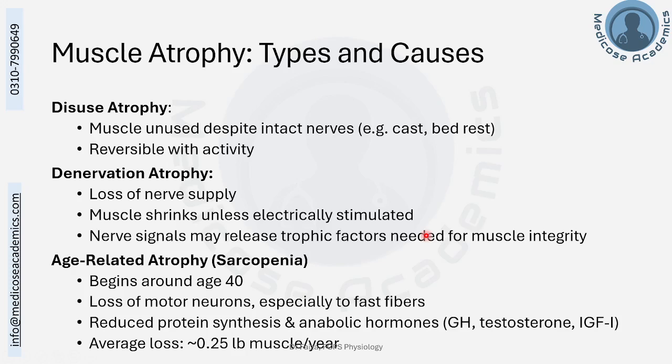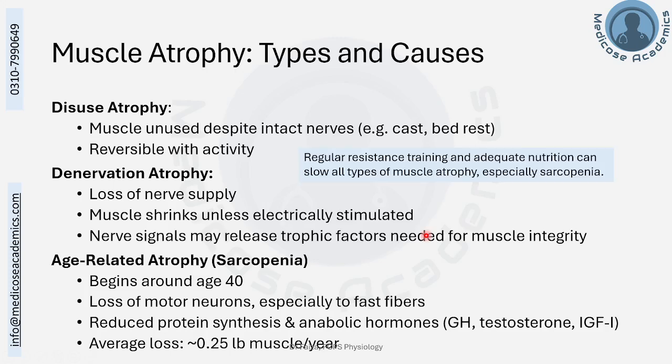And lastly, the age-related atrophy. Even if everything is intact, the age-related muscle protein breakdown will also lead to muscle atrophy, and we also call it sarcopenia. It begins around 40 years of age, where there is loss of motor neurons, especially of fast muscle fibers. There will also be reduction in the protein anabolic hormones, adding to this sarcopenia, and the average loss is in front of you, 0.2 points per muscle per year. If old people engage in regular resistance training and adequate nutrition, they can slow down the muscular atrophy.